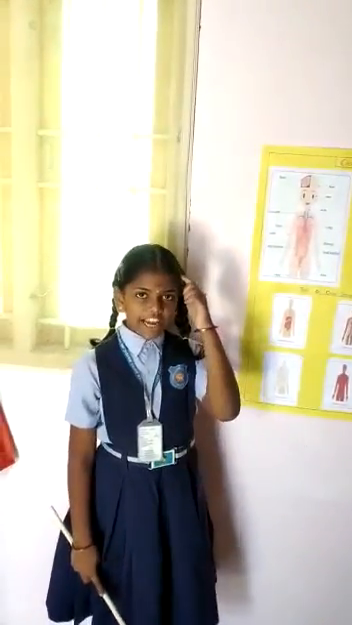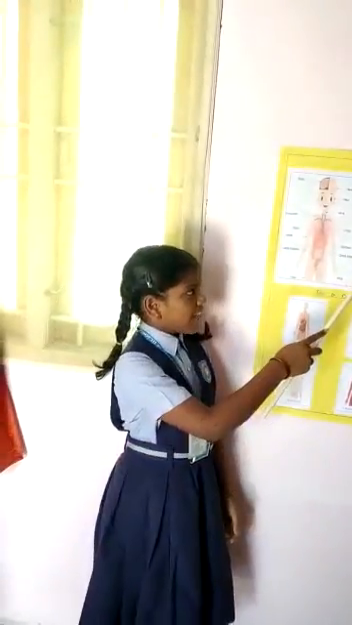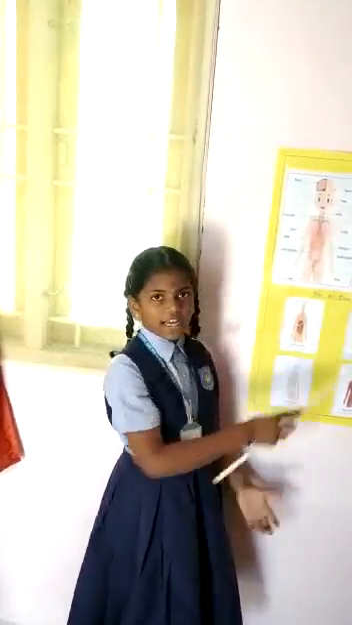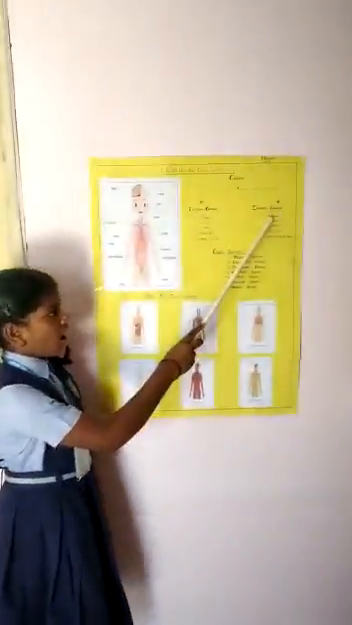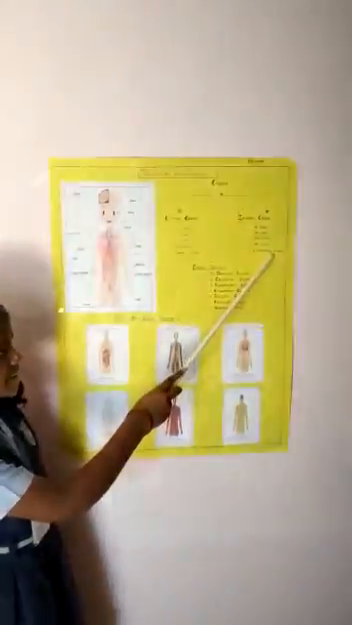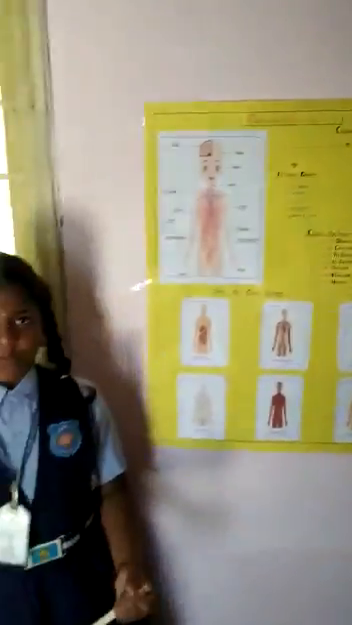Example: head, face, neck, shoulder, arms and leg. Internal organs means we cannot see and we cannot touch. Example: brain, heart, stomach, lungs, intestines and anus.